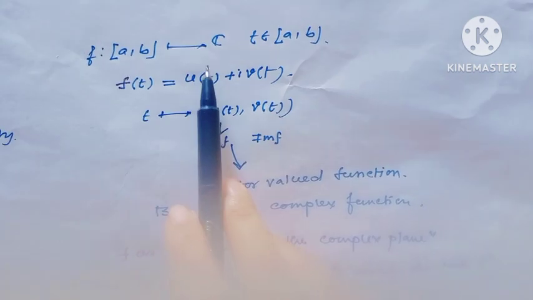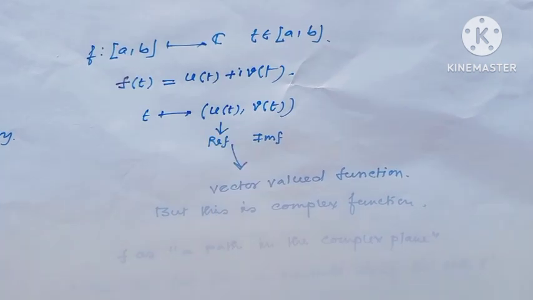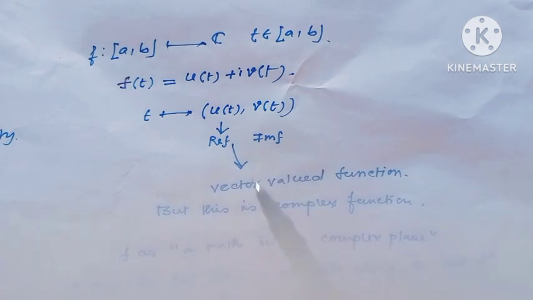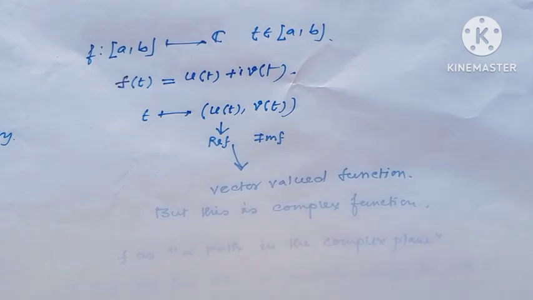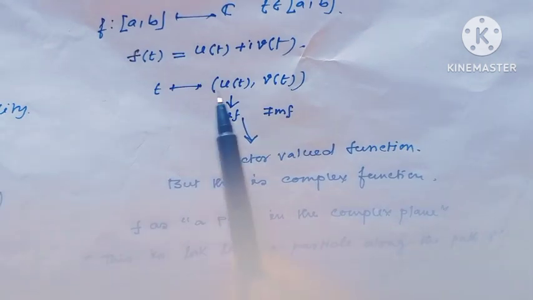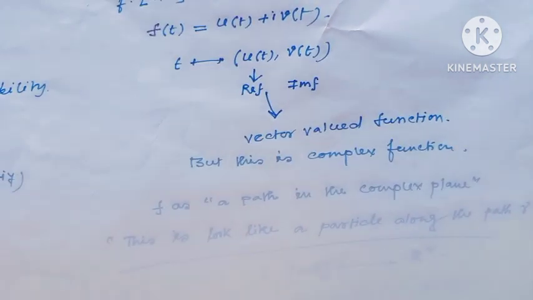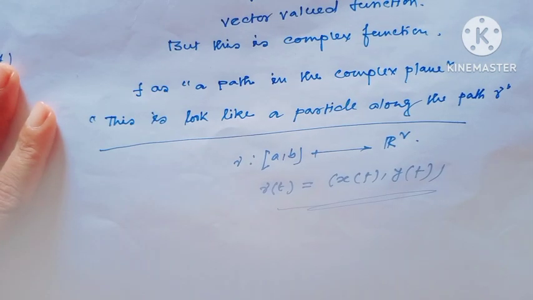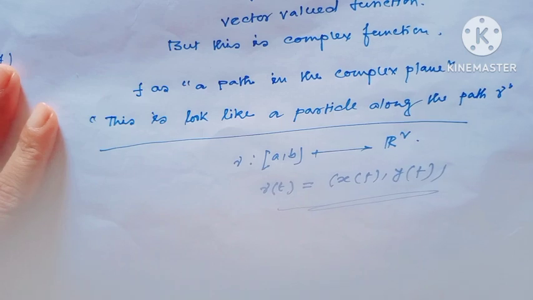Since here I have defined C, not R^2. Obviously C is the same as R^2, but here the y-axis is the imaginary axis. So this is the vector valued function, but this is the complex function. So this is defined t goes to (u(t), v(t)). I hope all my viewers have understood this, okay.